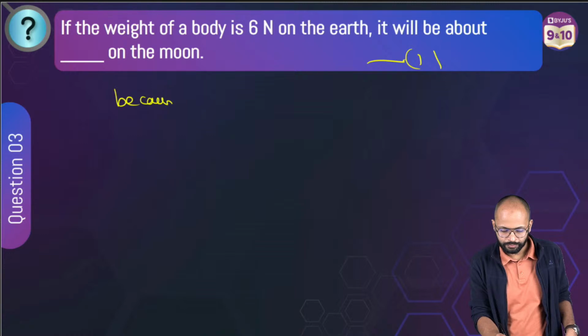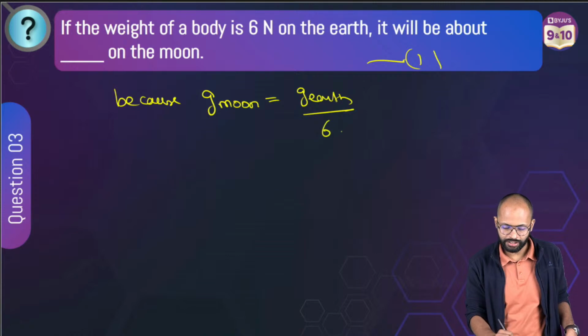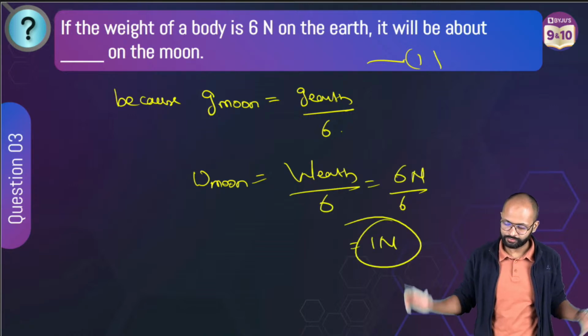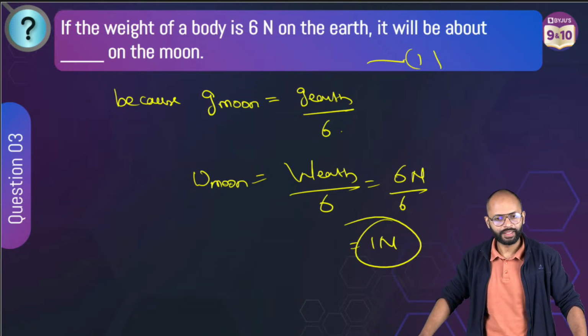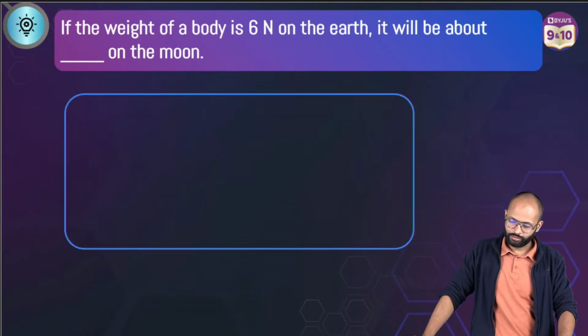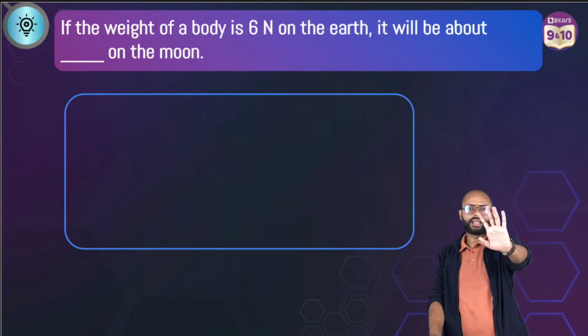Because G on the Moon is equal to G of Earth by 6, it means weight on the Moon is equal to weight on Earth upon 6. That is 6 Newton by 6, that is 1 Newton. That is your answer. Correct? Easy? Very good. So that's how you will solve.